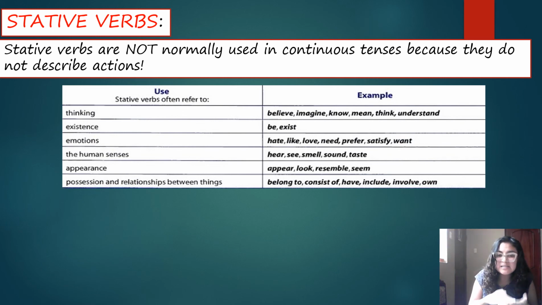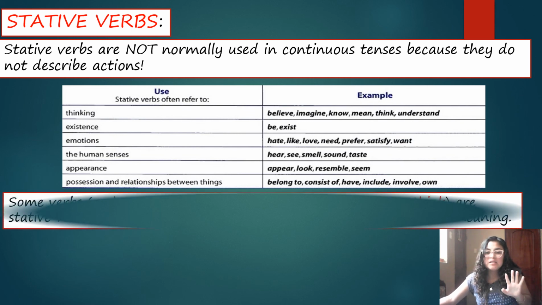The human senses, hear, see, smell, sound, and taste. Appearance, appear, look, resemble, seem. Possession and relationships between things. Belong to, consist of, have, include, involve, and own.